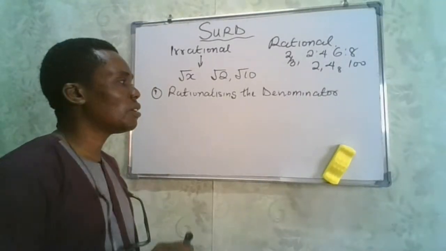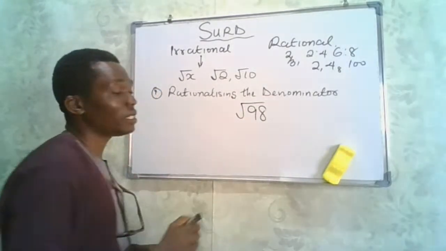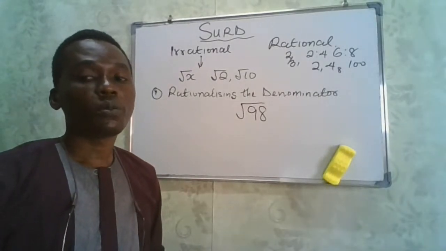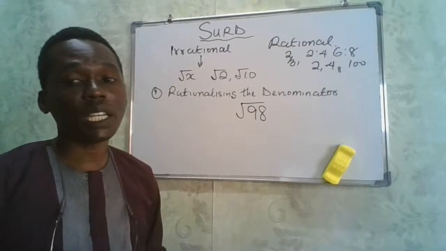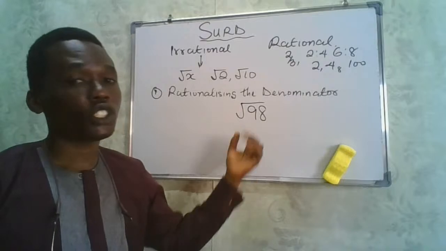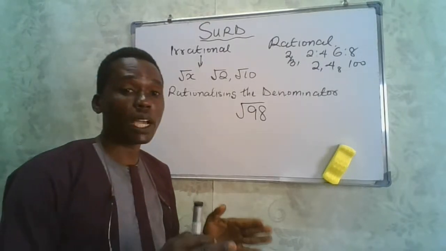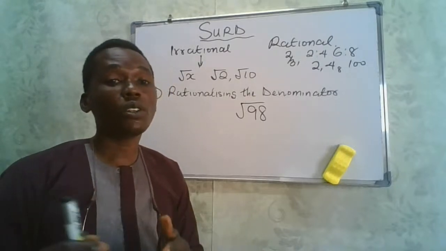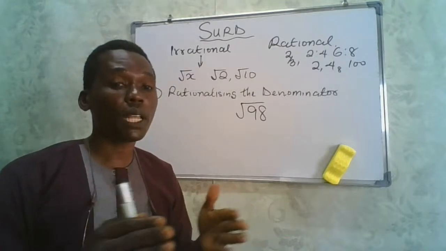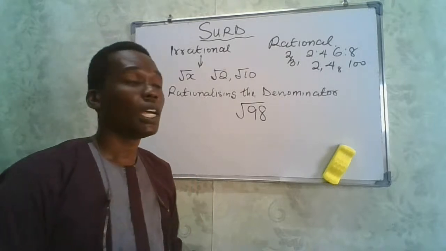Whenever you are given a surd to solve, it can be the surd of 98. You are asked to find the value of the surd of 98. It looks irrational, but to find the value of the surd of 98, you have to look for a perfect square factor of this large number, such that we can find the square root of that factor, and the other one will continue to be an irrational number. So at the end, you have to multiply the square root of the value you've gotten and the irrational number.